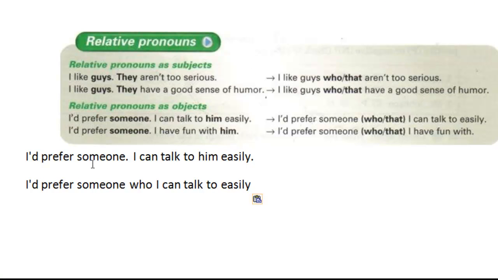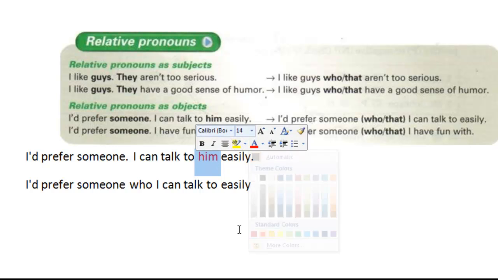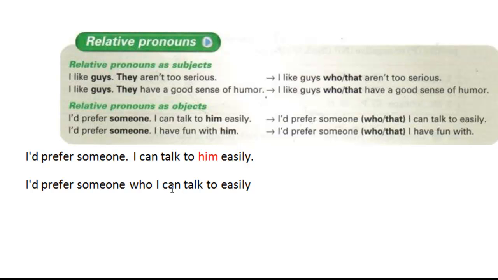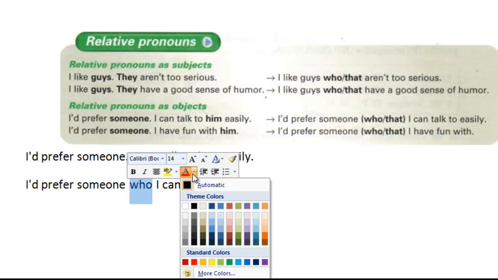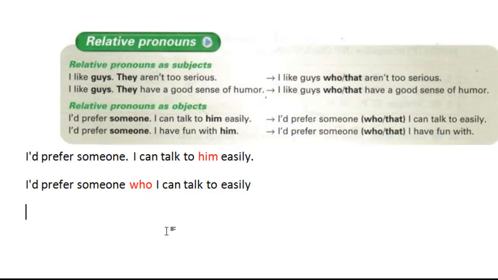I mentioned that what we want to do is take these two pieces of information and change them to just one idea. So what I want you to notice is that the object in our second clause will change. Basically, it will disappear, and that's because all that we're going to do is substitute it by using who or that. And so that's what I want you to notice at this point.